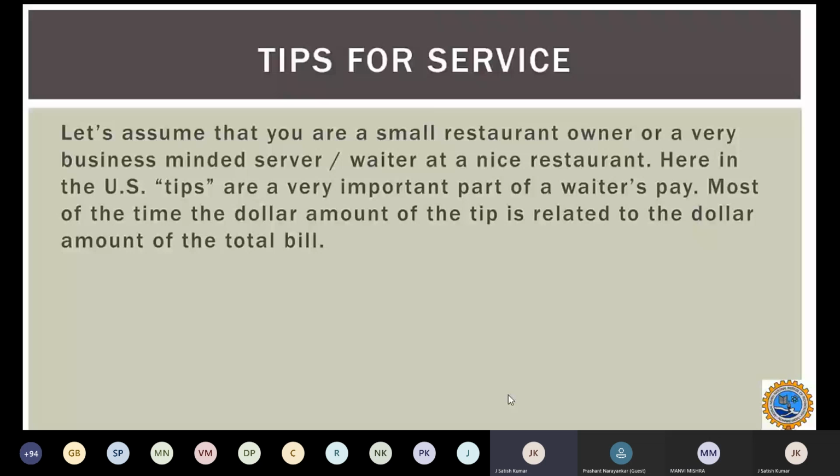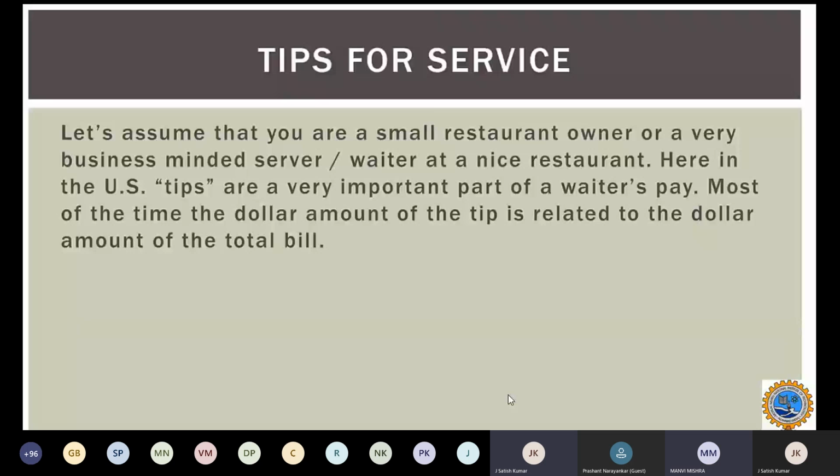It depends on the total bill. Suppose the bill is $500, the tip amount will be more. If the total bill comes to around $50, then the tip amount will be less. So the tips will always depend on the total bill of the items that we are eating.